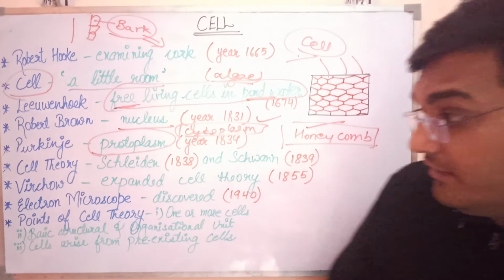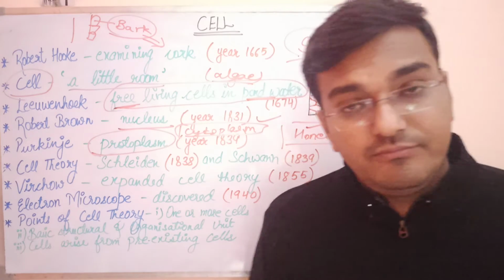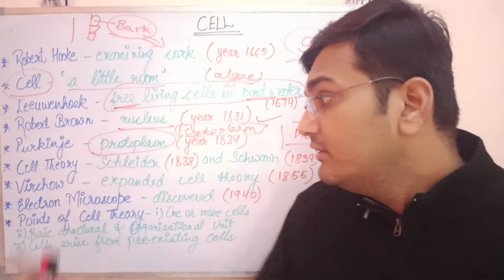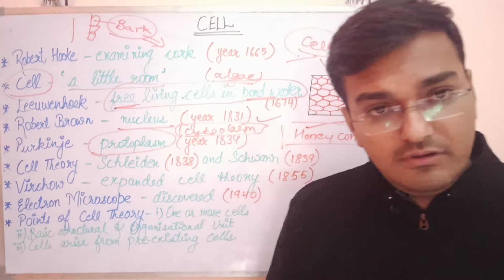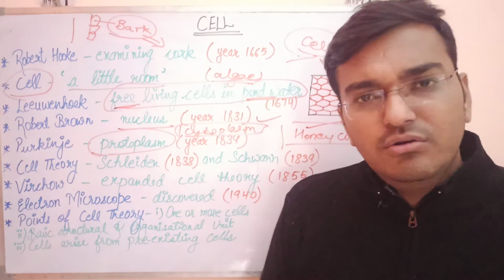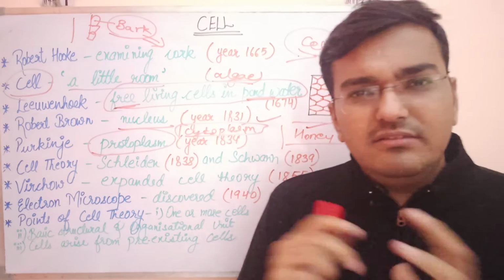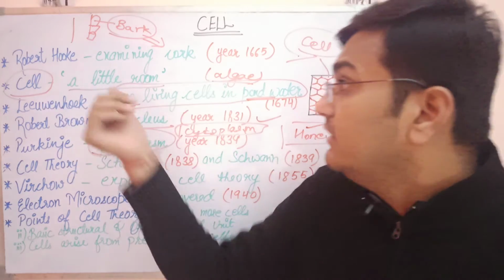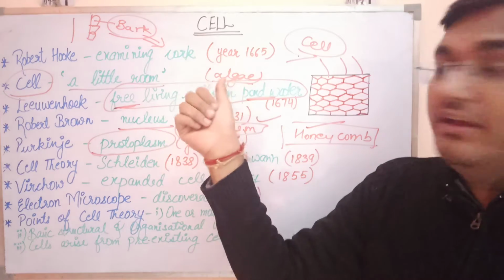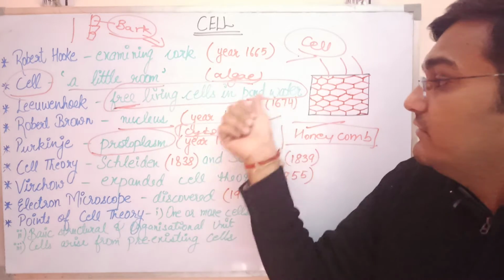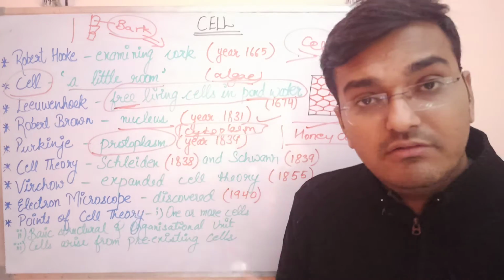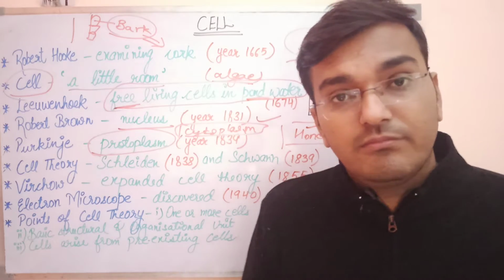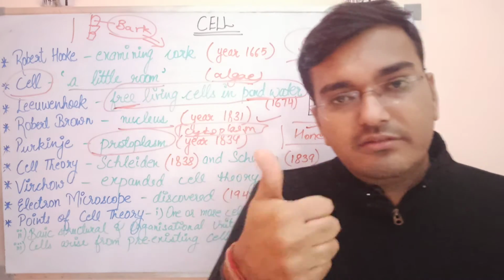Then came two scientists, Schleiden and Schwann. They formulated the cell theory. Now what was the cell theory? Look, these points look very easy, but at that time, in the years 1665, 1674, 1831, it was a great discovery. So Robert Hooke discovered the cell.